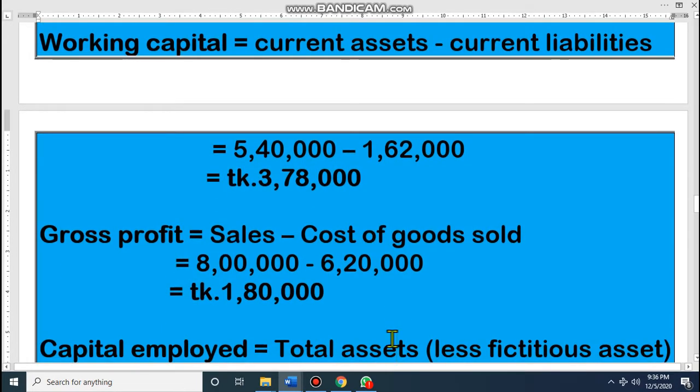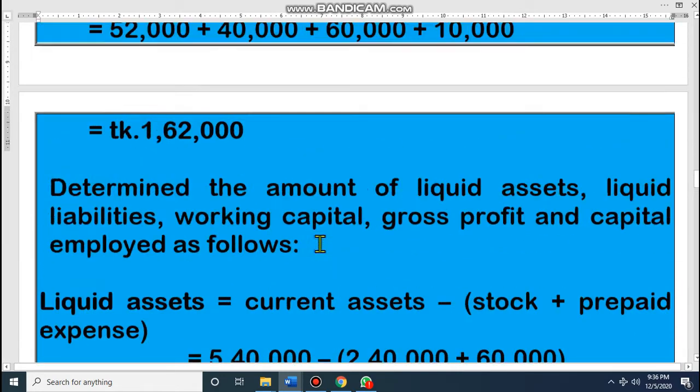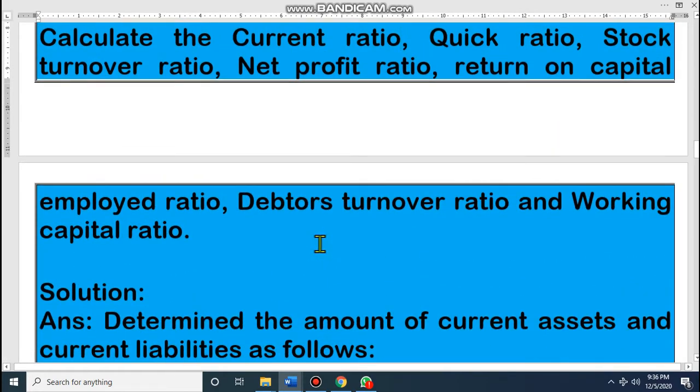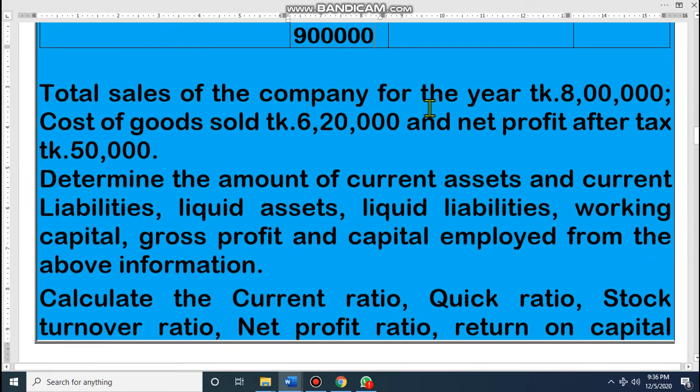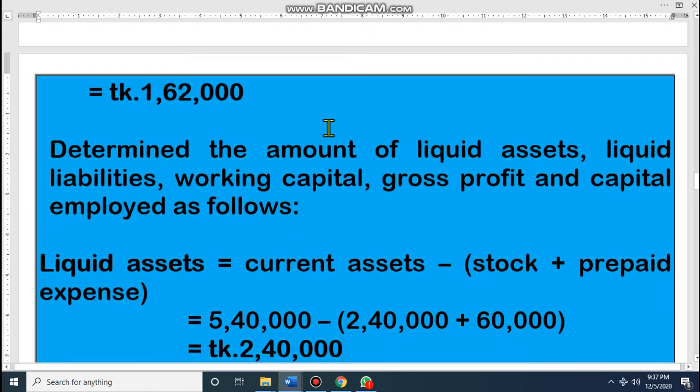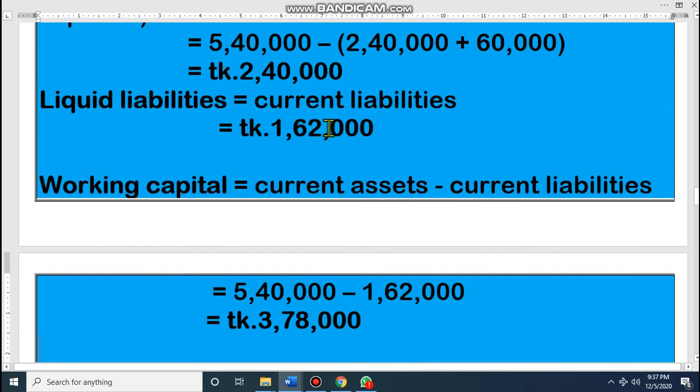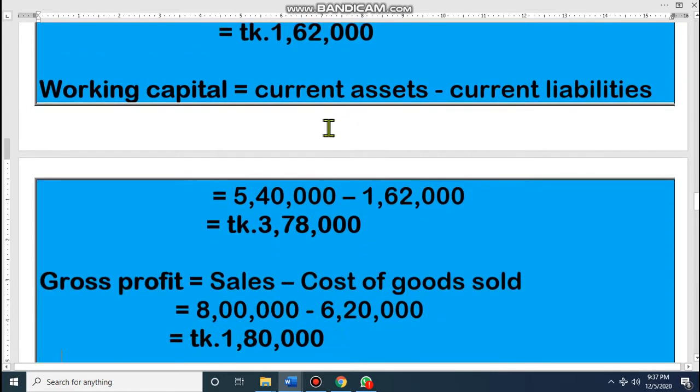Gross profit, all of you know that the formula of gross profit is sales minus cost of goods sold. Let's see the question, how the information is given. Look at total sales of the company 8 lakh, cost of goods sold is 6,20,000. So 8 lakh minus 6,20,000, that will be the gross profit. Very easy one. Just learn the formula, then you can.